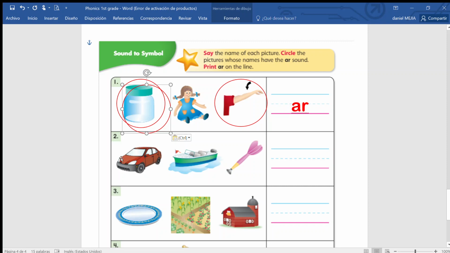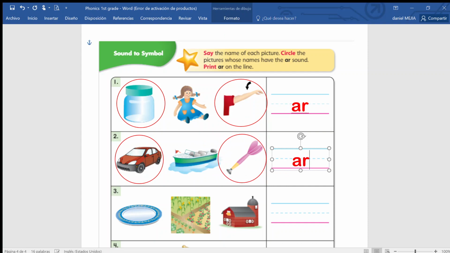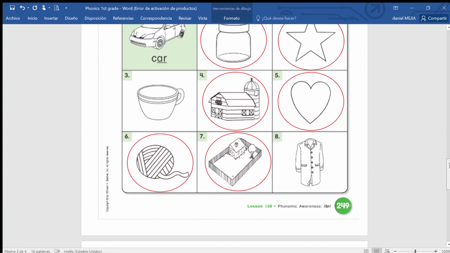Let's move on to the next one. What is this? We saw it before. It is a car. Do we circle it? Yes, good, because it has that AR sound. And the next picture is a boat. Boat. Does it have the sound? No, good. This, any idea what is this? It is a dart. Dart. Does it have the AR sound? Yes, so you're also going to circle it. And what are you going to write on the line? AR. Good, we're almost finishing.